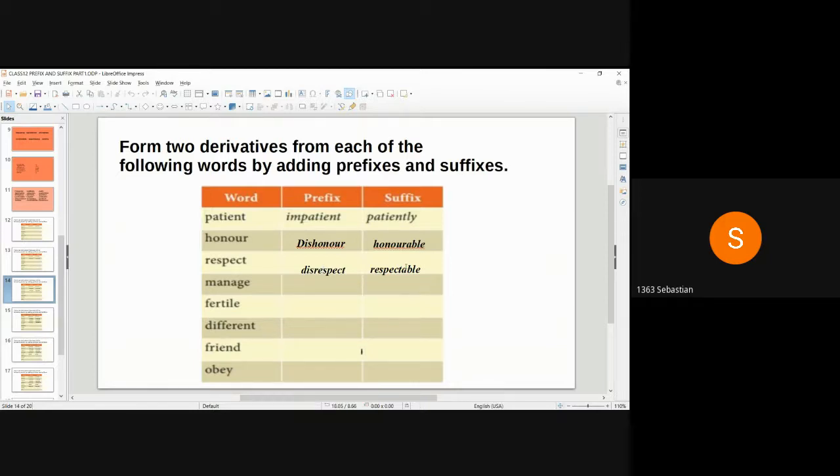Suffix is a letter or group of letters we add after the root word or base word. Disrespect is the opposite of the word respect. Respectable is adjective. Respect is verb.